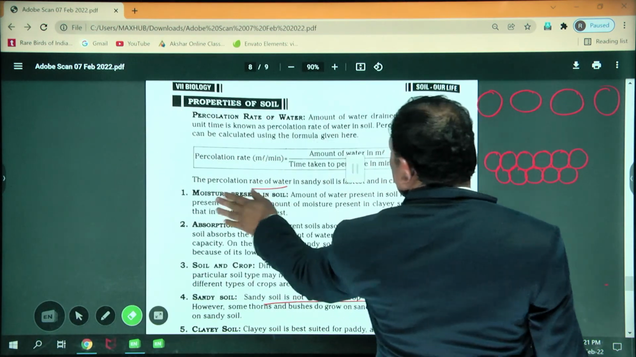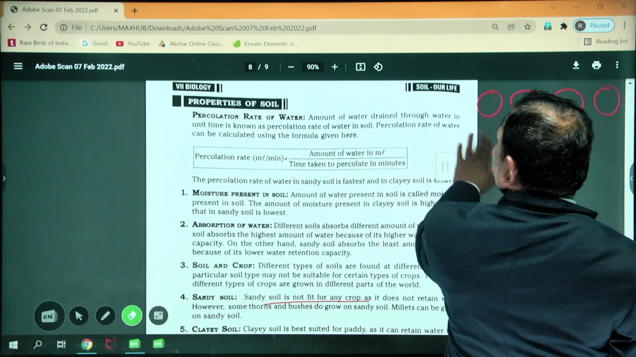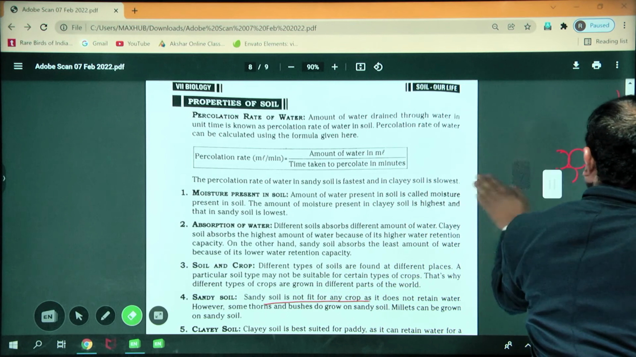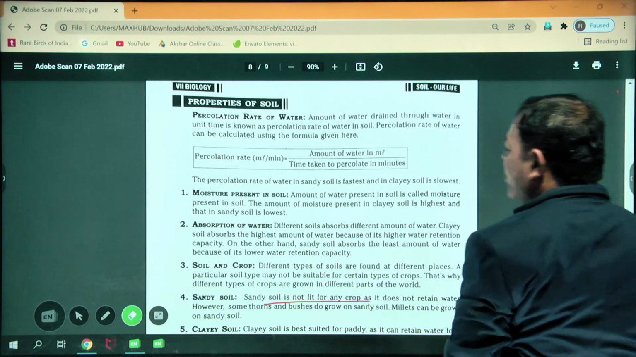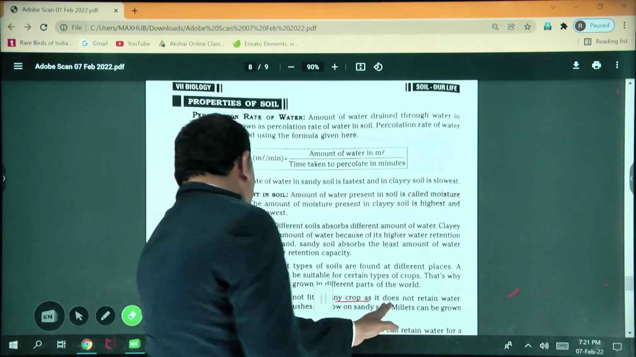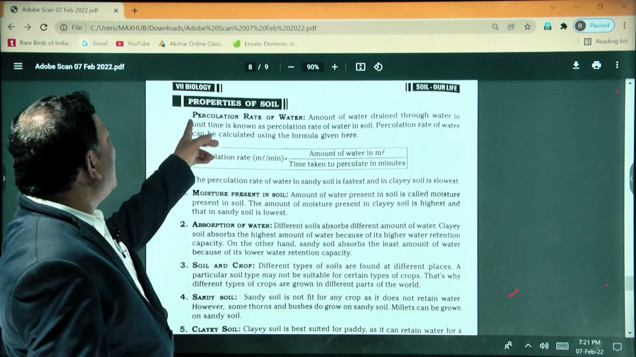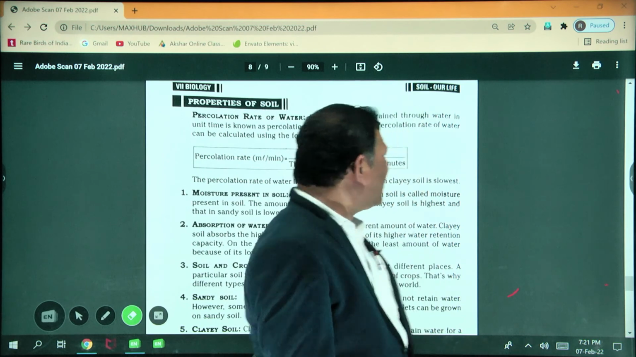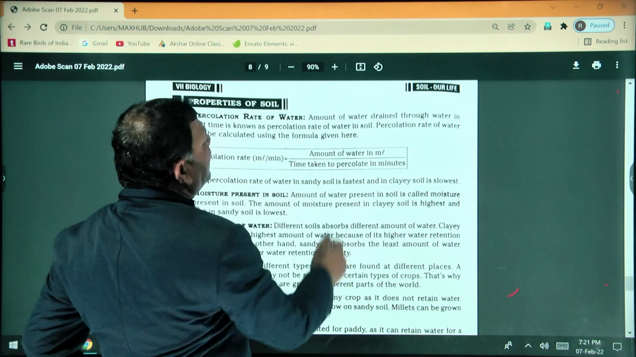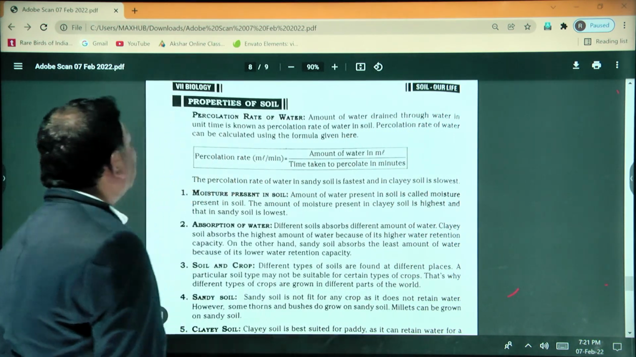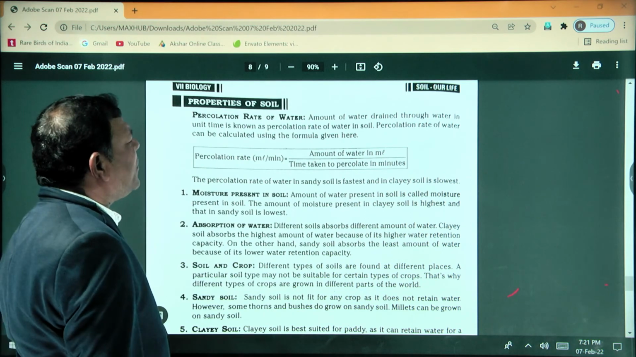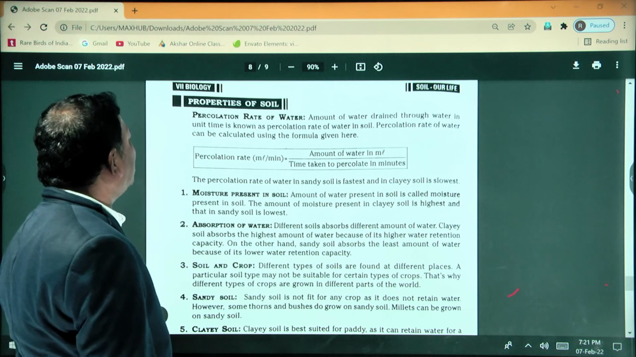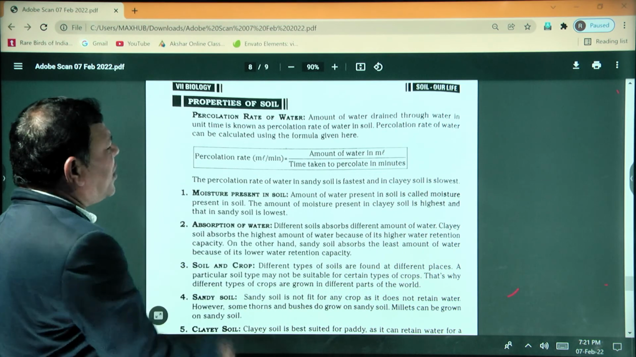Next, the properties of the soil. What properties are present in the soil? First point, percolation rate of the water. What is the meaning of percolation? The amount of water drained through the soil in unit time is known as the percolation rate of the water in the soil. Percolation rate of the water can be calculated using the formula.